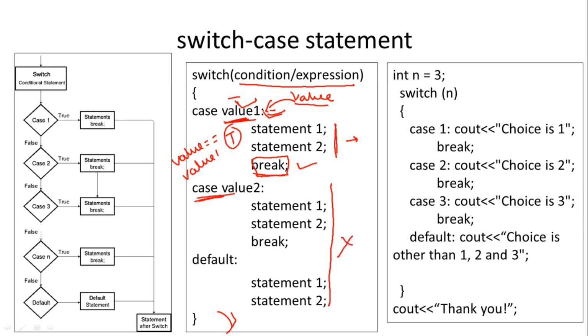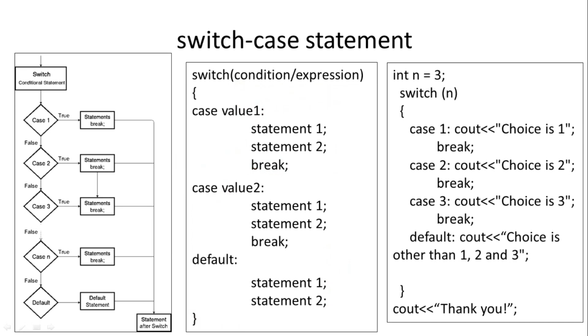Here the use of break is just to come out of the block, not out of the program. The break statement is used to come out only of the block in which it is written. In this case, the break statement is written in the switch block.